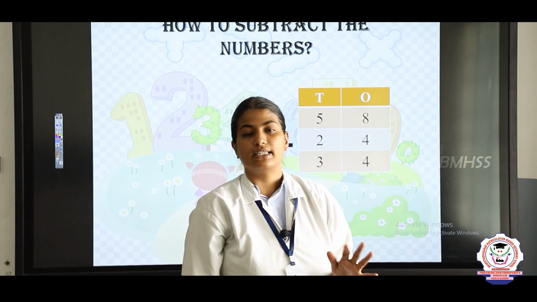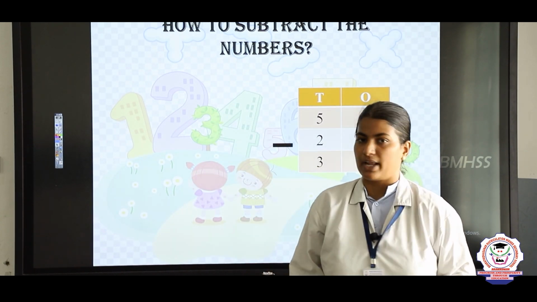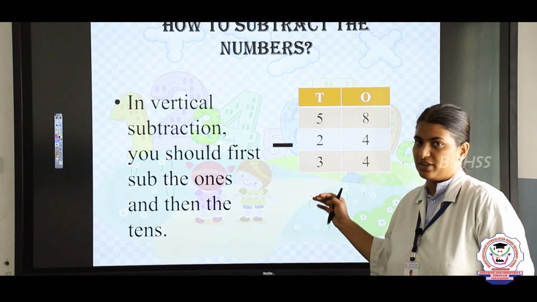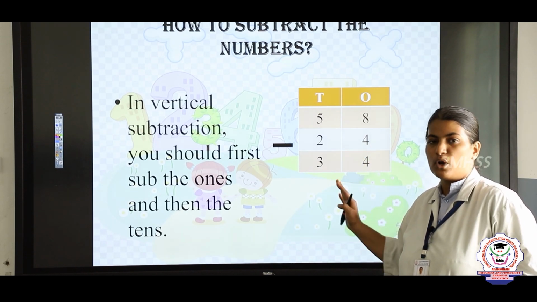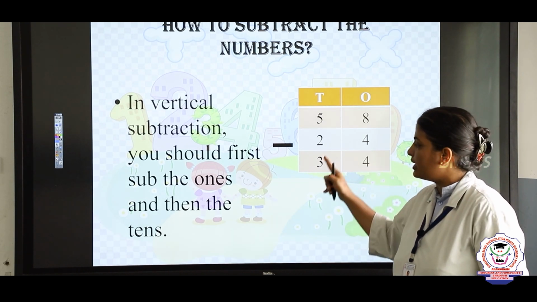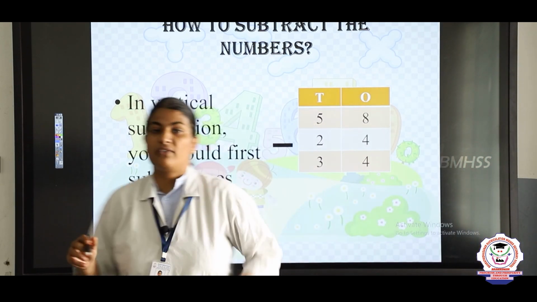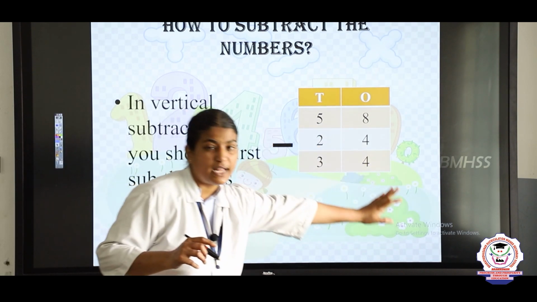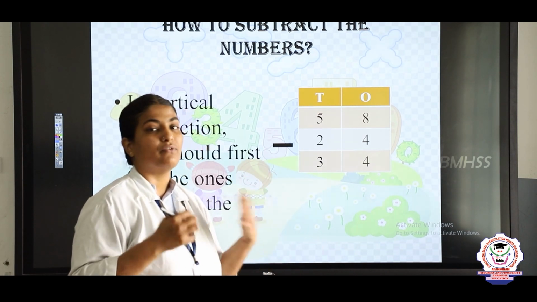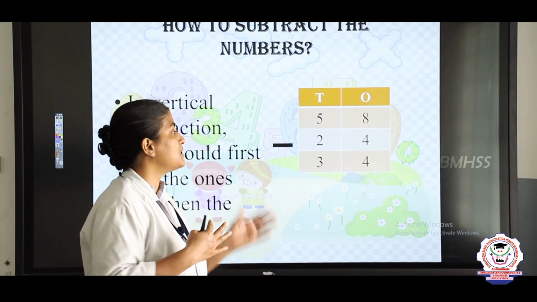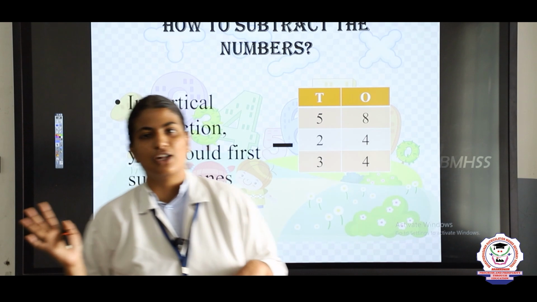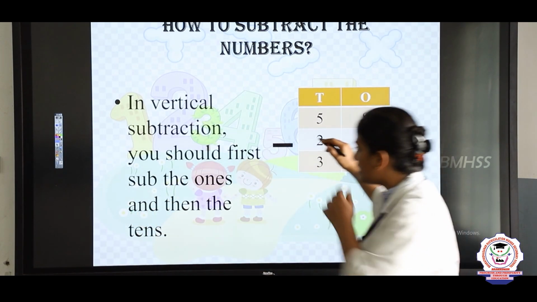How to subtract the numbers. Now we are going to learn how to subtract the numbers. This subtraction is known as vertical subtraction. So always when you want to subtract numbers, you have to subtract the numbers in the ones place, then you should move to the tens place. Okay, children? So always you should subtract the numbers in the ones place first and then in the tens place. In addition, how did we do it? We did it in the same way. In addition also, we should add the numbers in the ones place first, then we should move to the tens place. Same way in subtraction also, we should subtract the numbers in the ones place first.